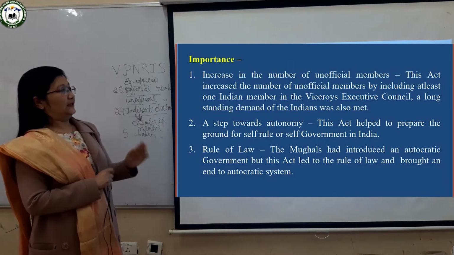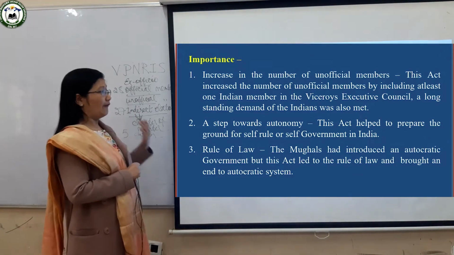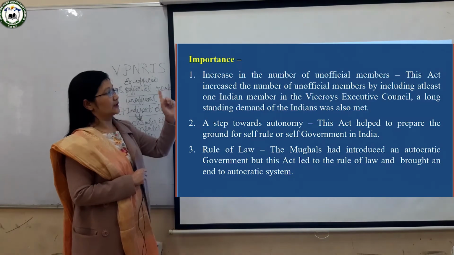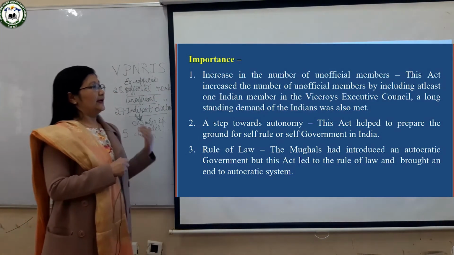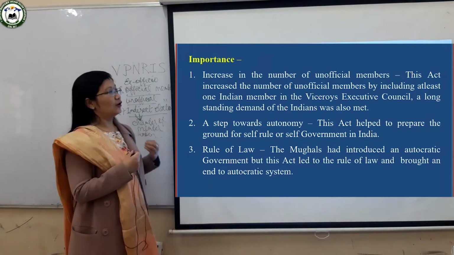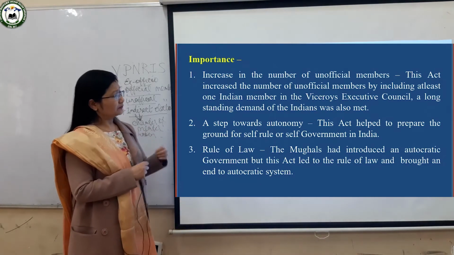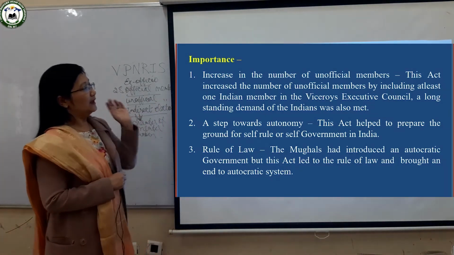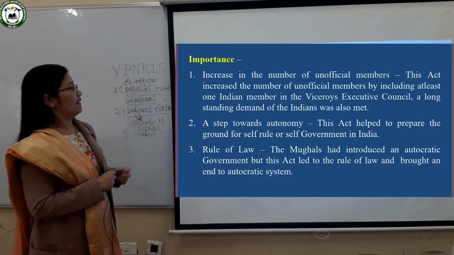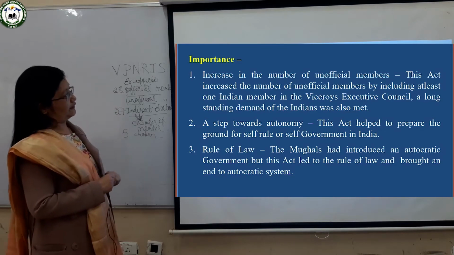He was not a government official, he was not British, so he was an unofficial member. Unofficial, I told you, means they are mostly Indian and they don't have a government post. So S.P. Sinha became the first unofficial member.